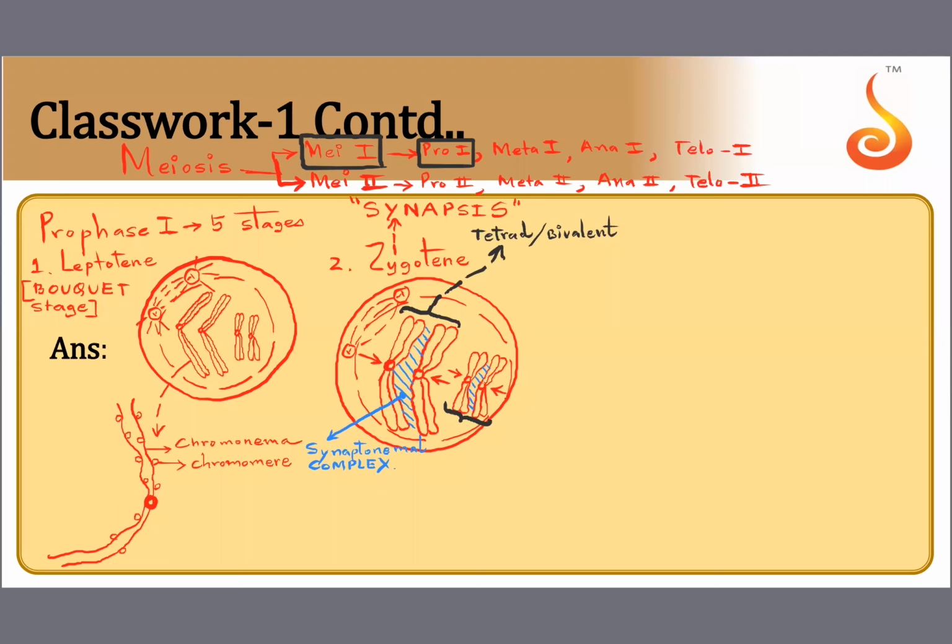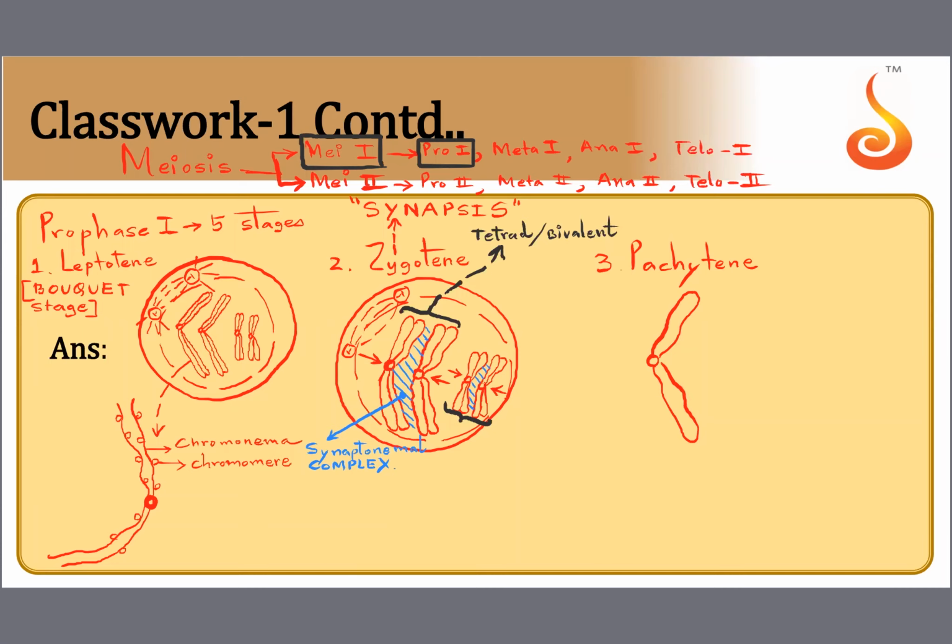Okay, next. Pachytene, the third phase of prophase 1. See, prophase 1 is so long, there are so many different phases. In pachytene, what happens is the chromosomes which have started pairing will undergo a process called crossing over.